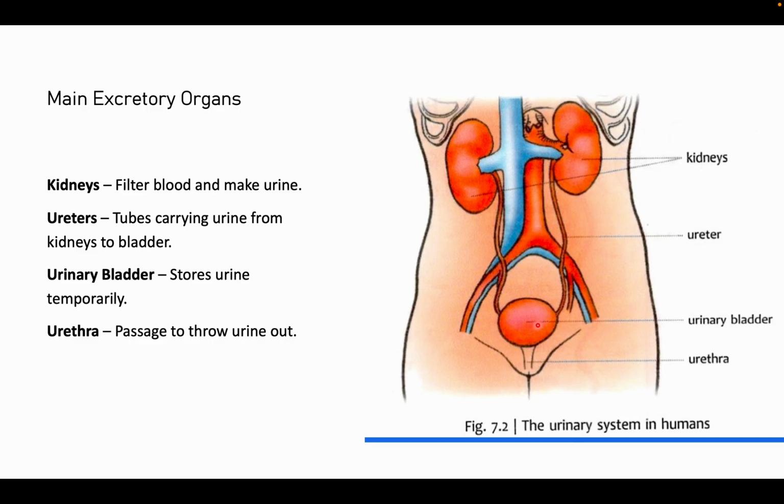It is the urinary bladder, which stores urine temporarily. It can't store permanently, right? It has to go out. And this is the urethra, where your urine goes out from your body.